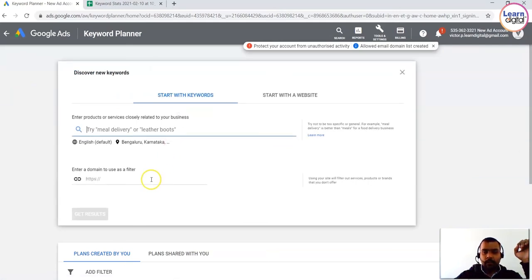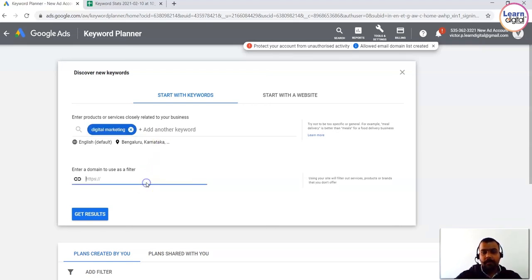So here we have an option, use filter. Now what is filter? Let's say I want to check out my competitor. So I'll just type digital marketing and I'll be dropping my competitor website URL here. So this is our own website. For learning purposes, I'm using this. So you just need to click on get result.